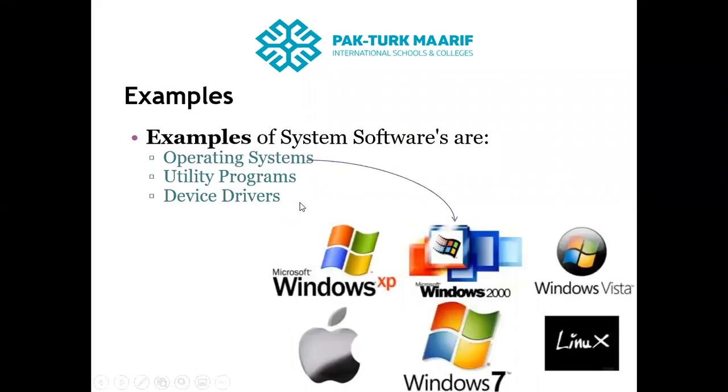Examples of system software are as follows. Number one is operating system, then utility programs, and device drivers. Windows XP, Windows 2000, Windows Vista, Windows 7, Apple, Linux, these are all called operating systems. Like in your systems, Windows 10 is installed. In my system, Windows 10 is installed. So these are called operating systems. So operating system is basically system software.